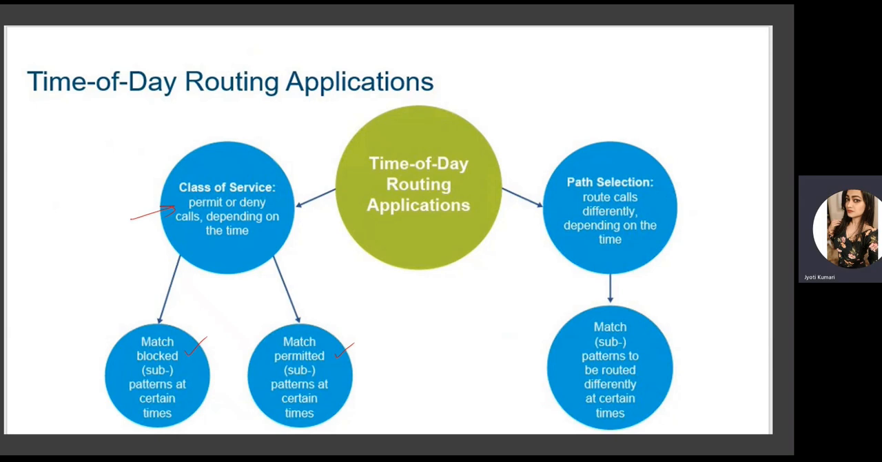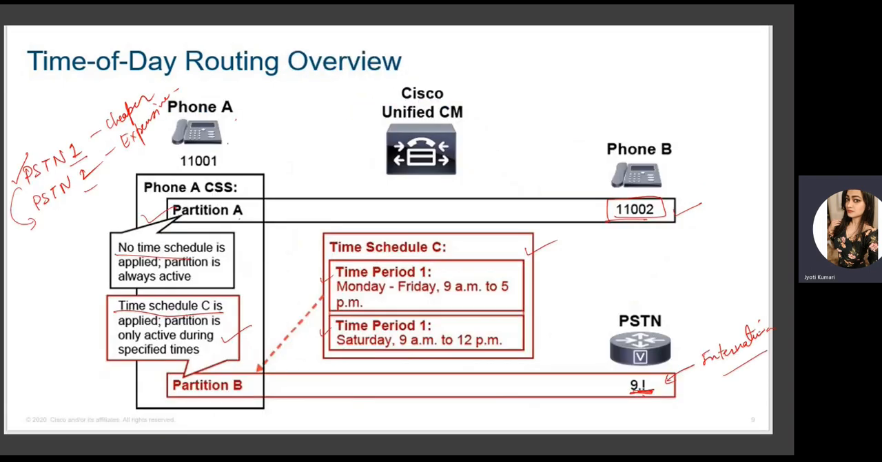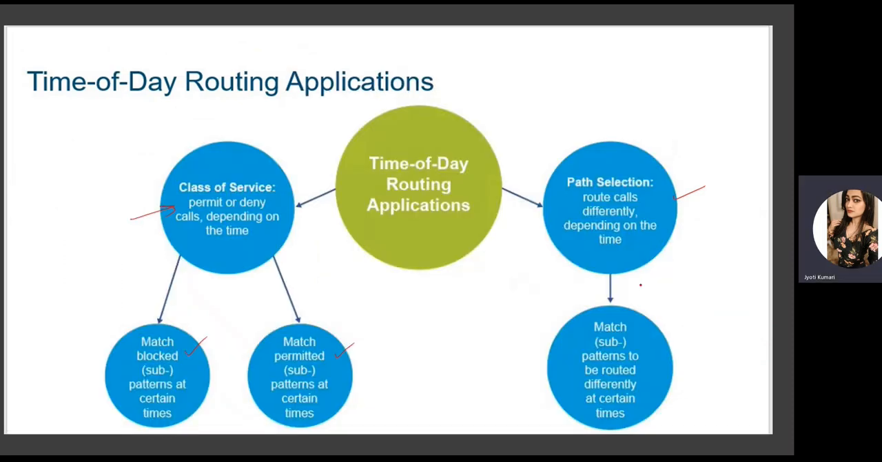First is class of service we can do. We can configure a schedule in that. We can also configure path selection in that. So it will route calls differently depending on the time. So this time schedule will be mapped with the path selection. So let's say we want that at these certain times, it should take PSTN 1 link, right? So at those times, only this time schedule, this path selection or path will be allowed. Okay, so what it does is it matches the pattern to be routed differently at certain times. That can be done.